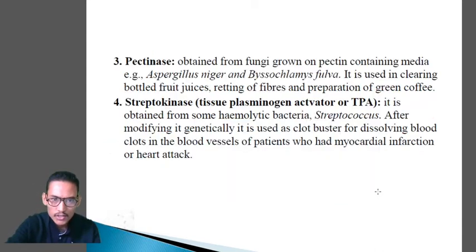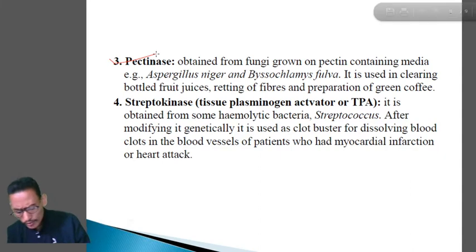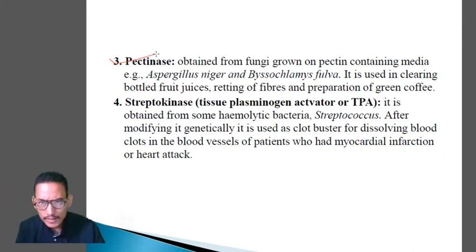Next enzyme is pectinase. They are obtained from fungi grown on pectin containing medium, Aspergillus niger and Clostridium fulva. It is used in clearing bottled fruit juices, retting of fiber, and preparation of green coffee.